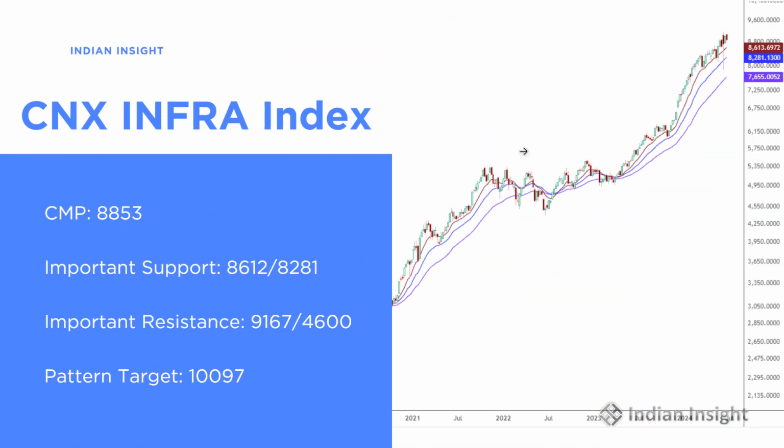Then we have the CNX Infra Index. This is again an index largely driven by the policy of the government. Again, it has not been able to break its pre-election results high, and it's trading around 8,853. There is a pattern target which is pending for this index as well, which is around 10,097.